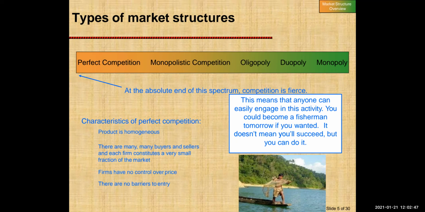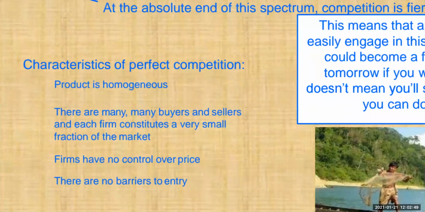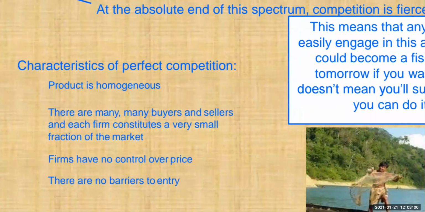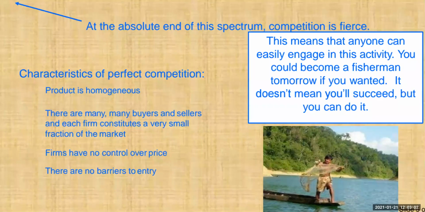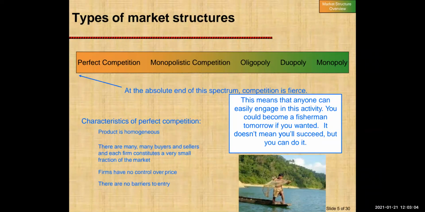So, we can say that in case of perfect competition, there are many buyers and sellers, and each firm and consumer has perfect knowledge about the product, and they do not have control over the price, due to which they are price takers, and there are no barriers for entry and exit, which means that anyone can easily engage in this kind of business.